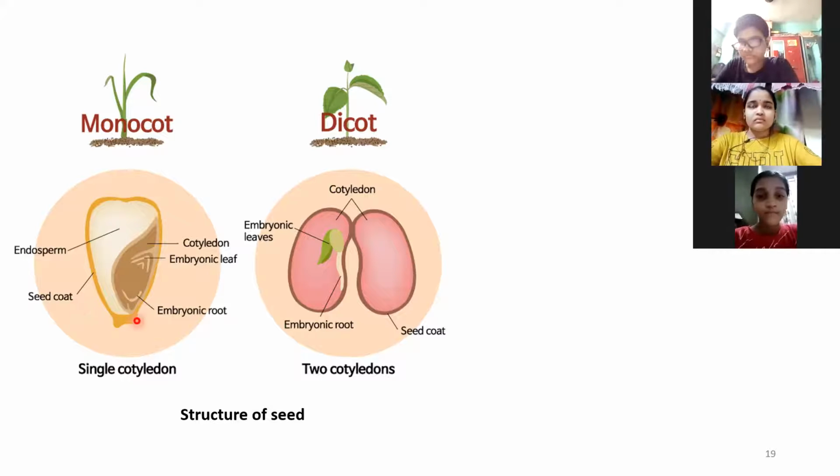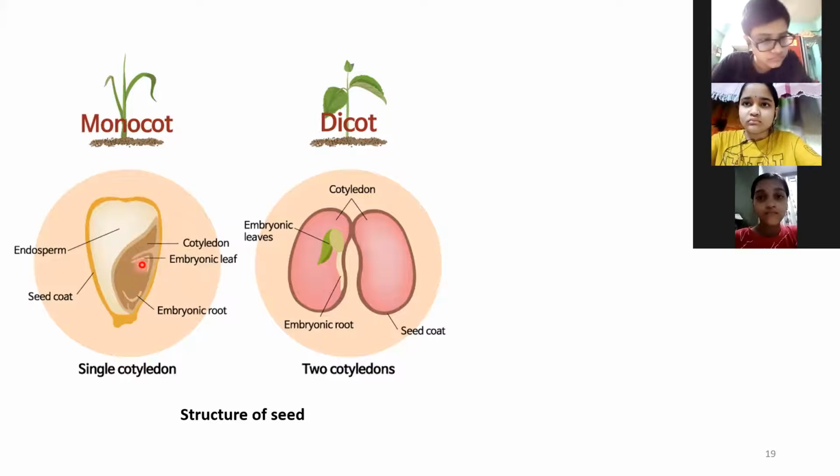So there is this seed coat, internally this endosperm, and you can see the embryo. Okay, that is its structure. The embryo has two regions. The one part of the embryo which will germinate and give rise to the shoot of the plant is called the plumule, and another part of the embryo which will germinate and give rise to the root of the plant is called the radicle.